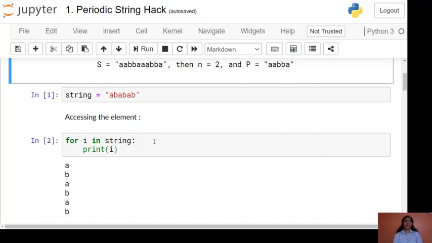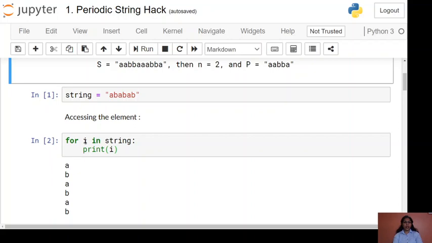Moving to the second cell, we are using a for loop to iterate over a sequence. The sequence can be a tuple, a list, or a dictionary, where multiple elements are present. A string is nothing but a sequence of characters, so it is also a sequence. Using a for loop we can iterate over it.